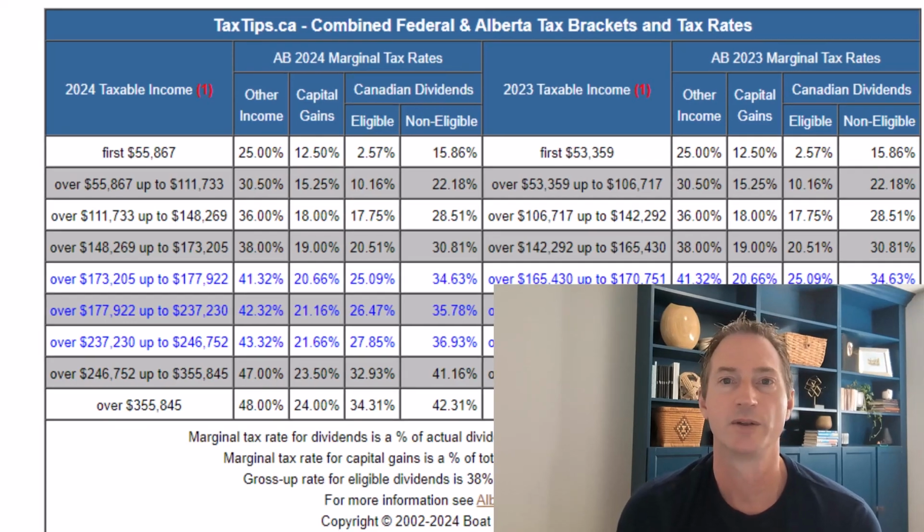There was a big announcement in the new federal budget recently, and starting June 25th, 2024, if you sell any investments that has a capital gain of more than $250,000, then the first $250,000, you'll be paying tax on 50%, but anything above $250,000, you're going to be paying tax on 2/3 of it. So 66.7% of it will be taxed.